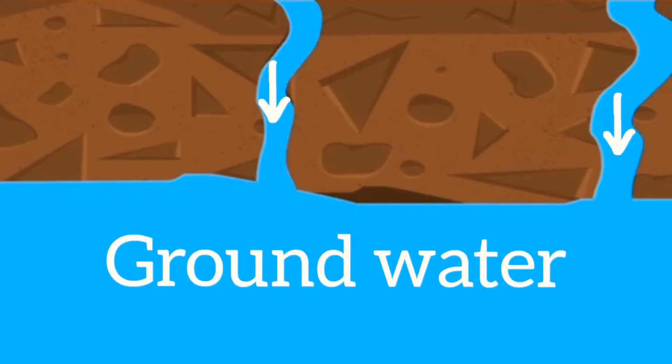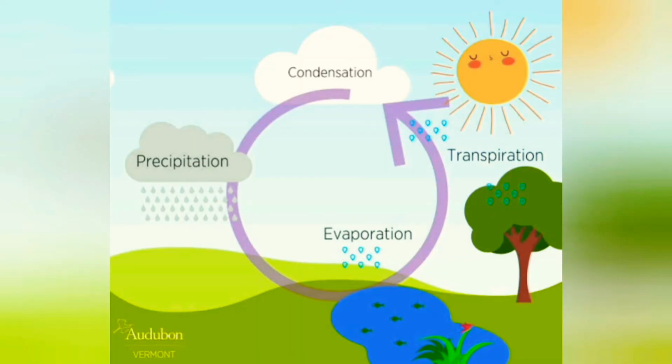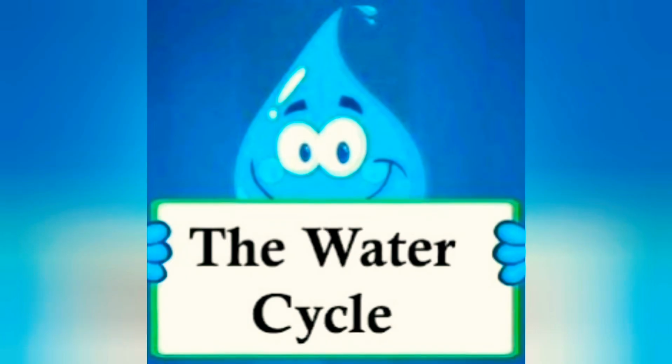Some rainwater seeps into the ground and is found as groundwater. The remaining water falls back to the lakes, oceans, rivers and seas. This process is called collection. Again, this water from water bodies will evaporate due to sun heat and the process will repeat. This circulation of water is called water cycle.